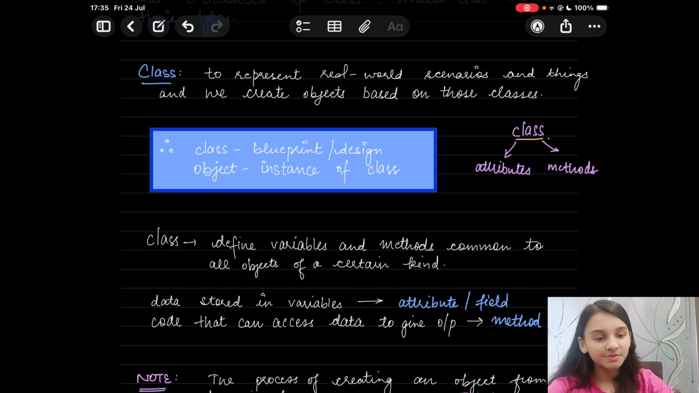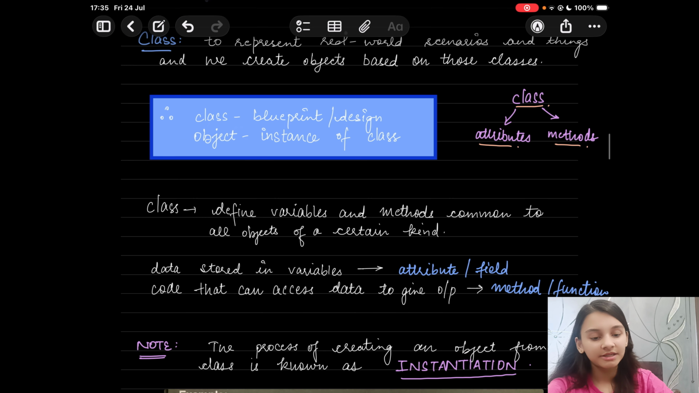In OOPS, a class has two properties, attributes and methods. It helps you define variables and methods common to all objects of a certain kind. The data which is stored in variables, the qualities basically, are termed as the attributes or the fields, whereas the code that can access data to give the output is termed as methods or functions.